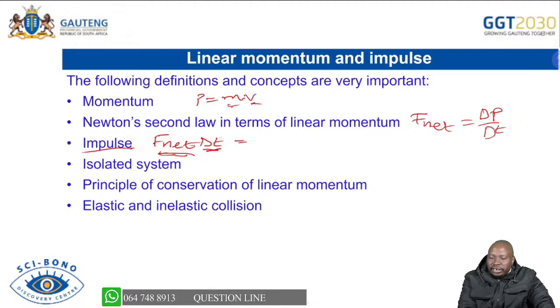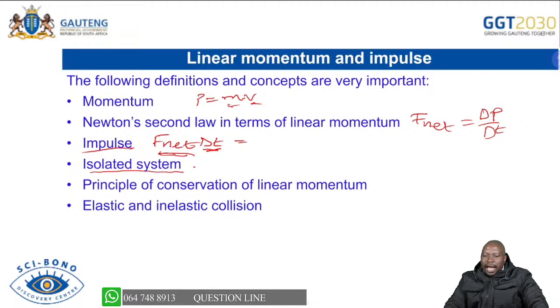An isolated system is when the net external force is equal to 0. Net external force equals 0, and we say this is an isolated system. Now, the principle of conservation of linear momentum. If you look at momentum, we have many definitions, and it's easy to remember them and get this mark.